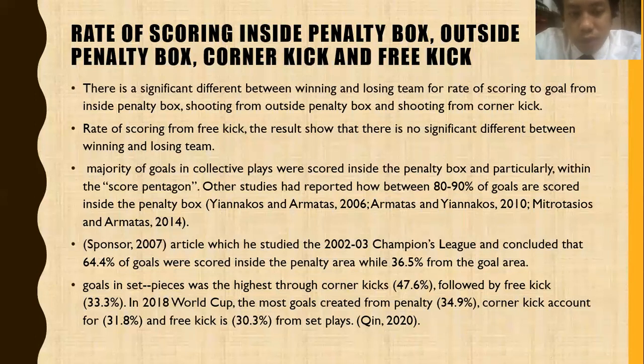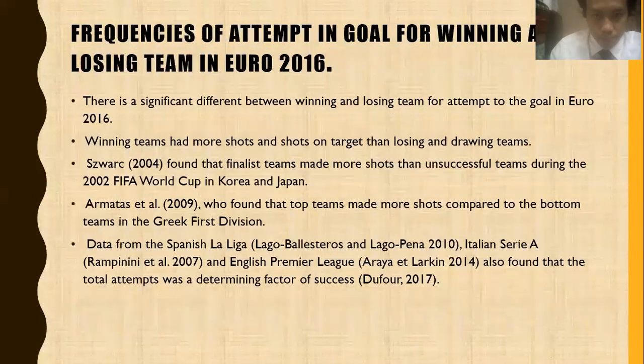Next, goals from set pieces were highest through corner kick, 47.6%, followed by free kick, 33.3%. In the 2018 World Cup, the most goals were from penalty, 54.9%. Corner kick accounted for 31.8% and free kick 30.3% from set play. Kim 2020.